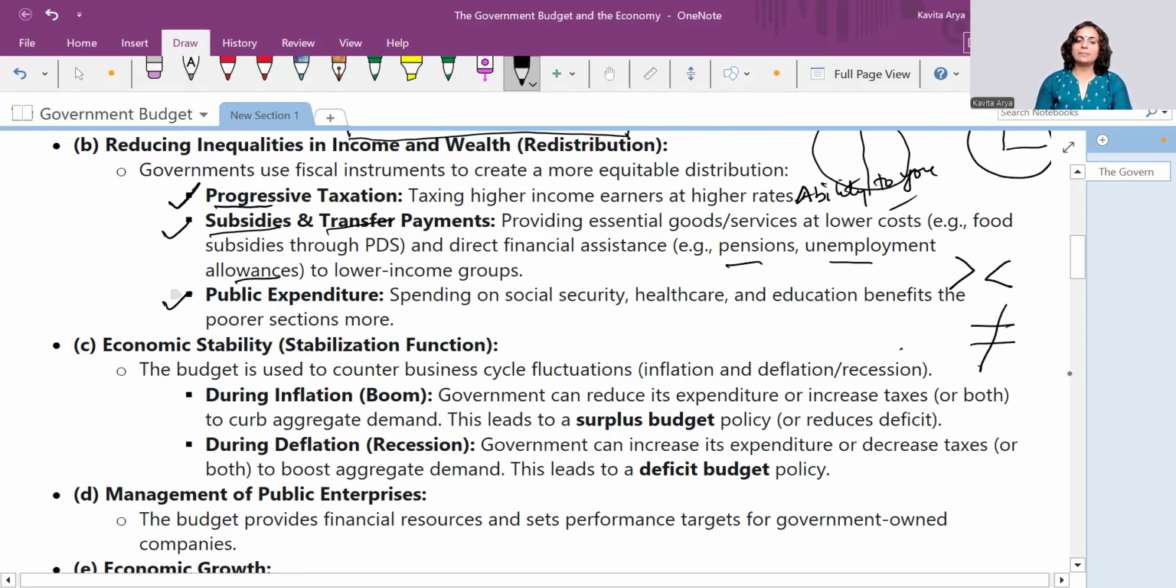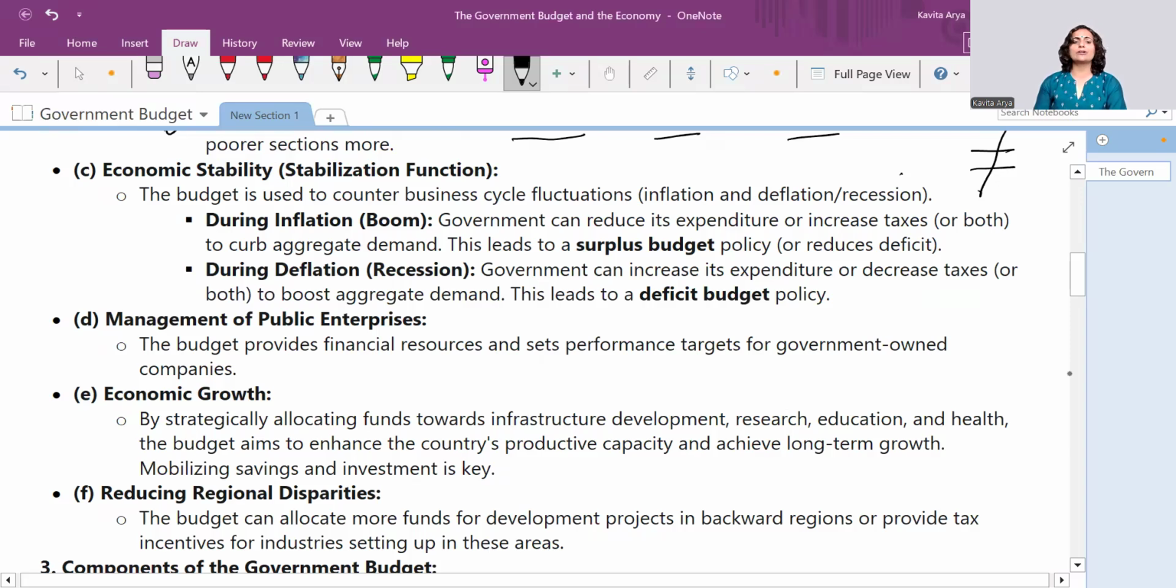And the public expenditure. Public expenditure again means where the government is spending for the overall benefit of the poor section. So if government is spending for the poor, it means government is trying to save the money to be spent by the poor, and hence the poor can spend their own money on some other things, right? This way, social security, health, education, these benefits are given by the government's expenditure, and that is one of the objectives of the government budget. And this is how government, by these three things, tries to reduce the inequality of income and wealth.